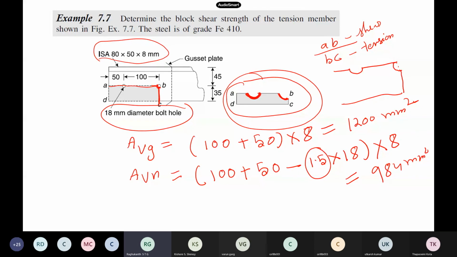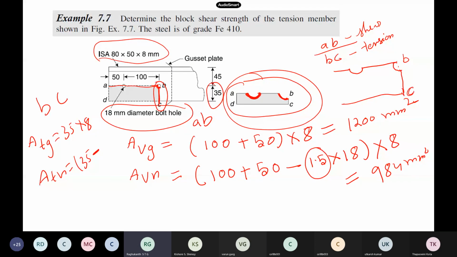And then the Atg also, if you want to calculate, that is the tension plane. This becomes 35 into 8. These dimensions are here for plane BC, and this is for plane AB. So 35 into 8. And then the net tensile area, Atn, becomes 35 minus how much you have to subtract for BC? 0.5 into 18, half times 18, multiplied by the thickness of the plate. So this turns out to be 208 mm square. So these are the areas.